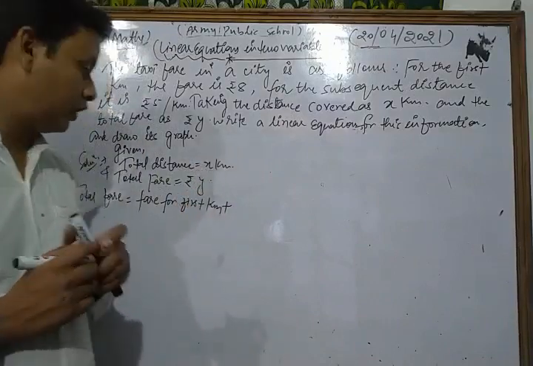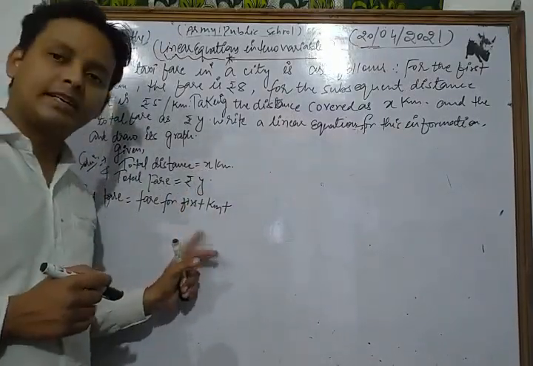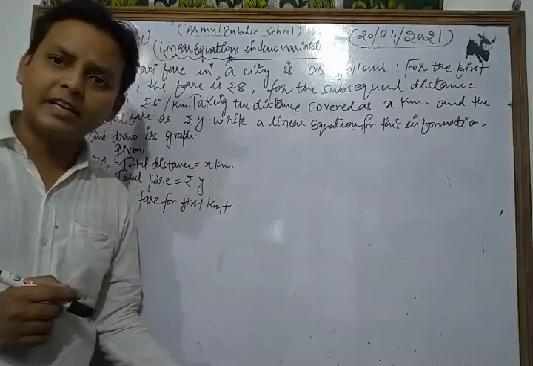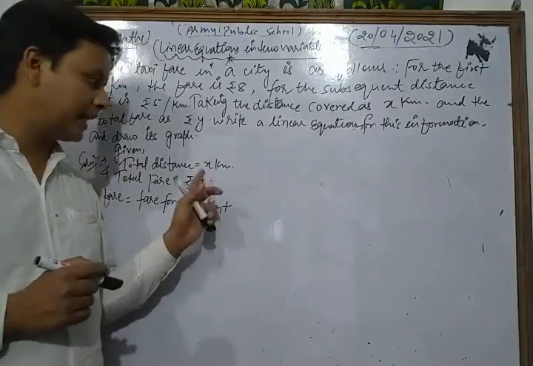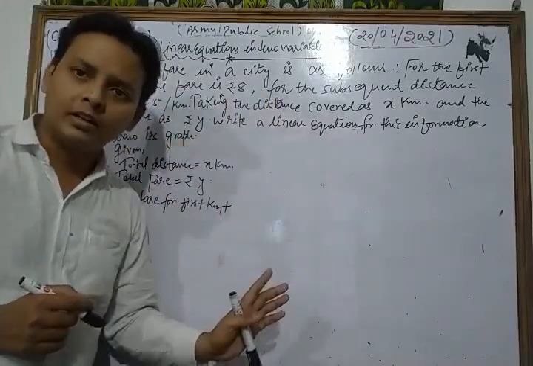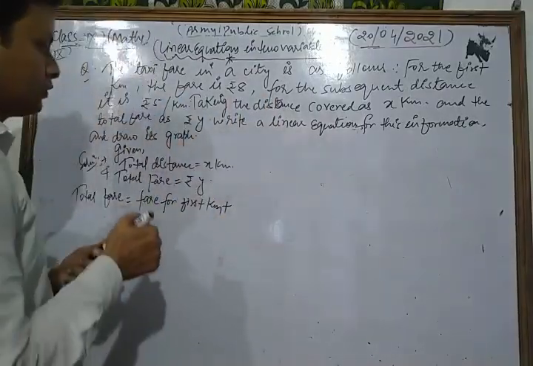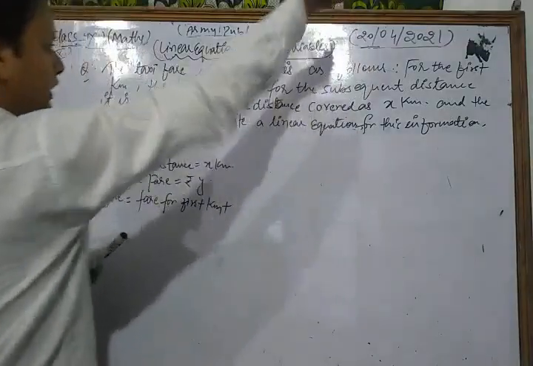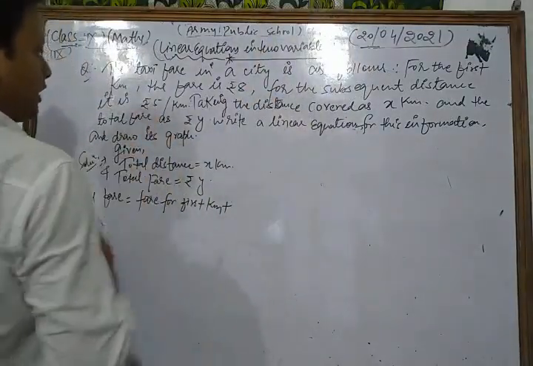If the fare for the first kilometer is rupees 8, then what is the remaining distance? It is x minus 1, because the first kilometer is already covered, and the fare for that remaining distance is rupees 5 per kilometer.